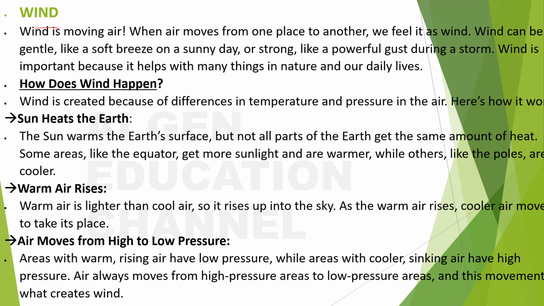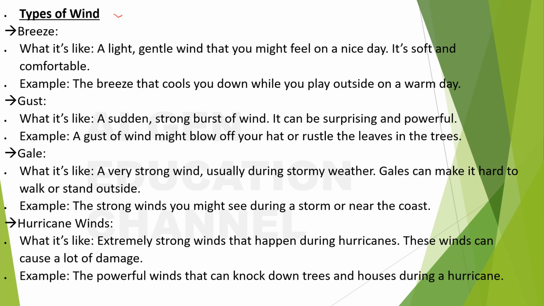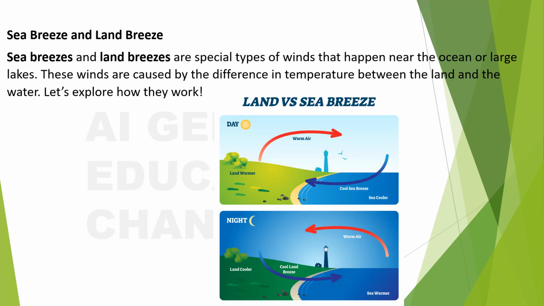Again, wind. What is wind? Types of winds, and how will this happen? Wind is the moving air, so how the air moves from one place to another. You remember, from high pressure area to low pressure area, right? And again, we saw about the types of winds: the breeze, gust, gale, hurricane winds. And later we saw about the sea breeze and land breeze in detail.